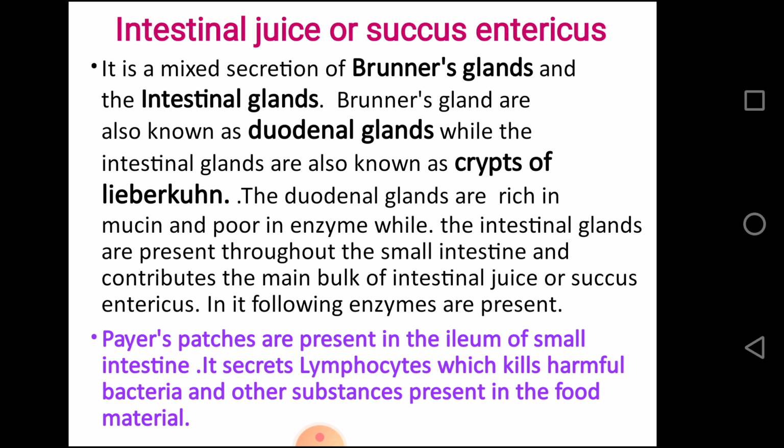Peyer's patches are present in the ileum of the small intestine. They secrete lymphocytes which kill harmful bacteria and other substances present in the food material.